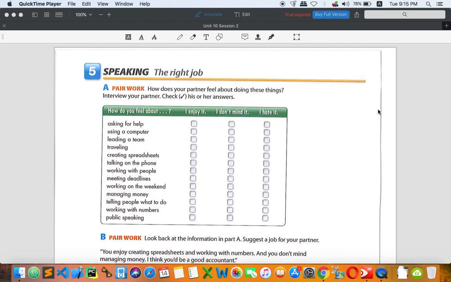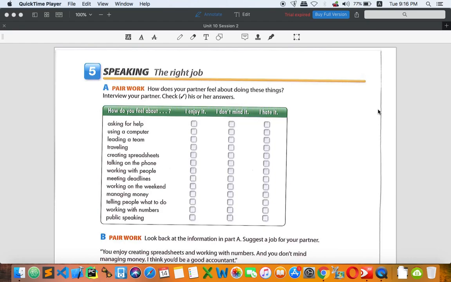Once again, for positive we use so and too, and for negative we use either and neither. So make sure that you use the correct forms. For example, if the statement or sentence is positive, then you should use so and too. When it is negative, you have to use either or neither. Okay, let me give you an example.